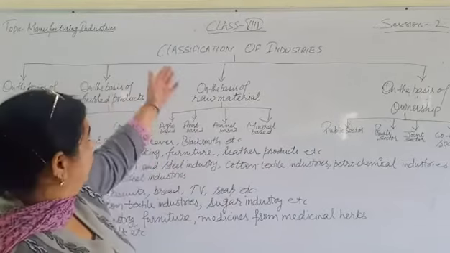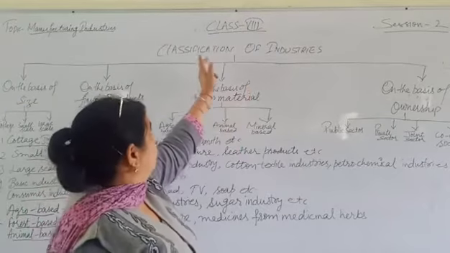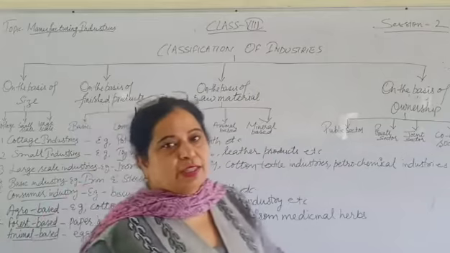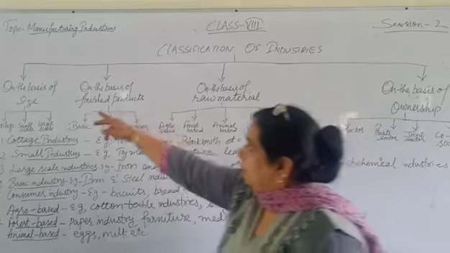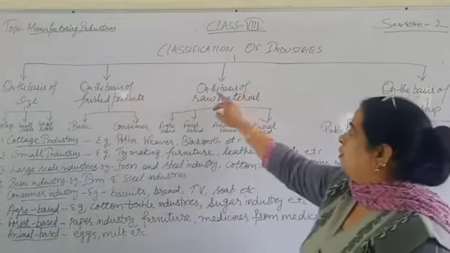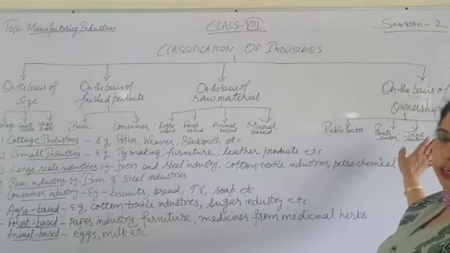Continuing the chapter manufacturing industries, today we are going to learn about classification of industry. Students, industry can be classified on four bases: on the basis of size, on the basis of finished products, on the basis of raw material, and on the basis of ownership.